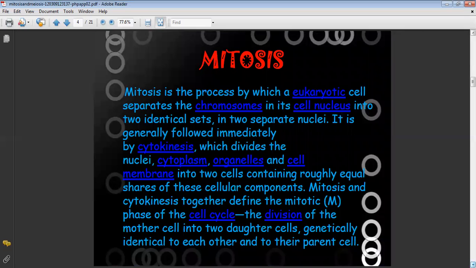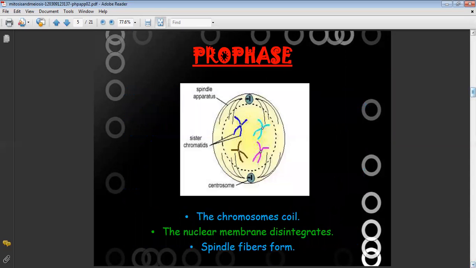Now what is mitosis? It is a process by which a eukaryotic cell separates the chromosomes in a nucleus and two identical sets are then formed. So two nuclei are there and the cell divides, forming two equal daughter cells. Each daughter cell is similar to the parent. The first stage of mitosis is prophase. Here the chromosomes start coiling, the nuclear membrane disintegrates and the spindle fibers start appearing.